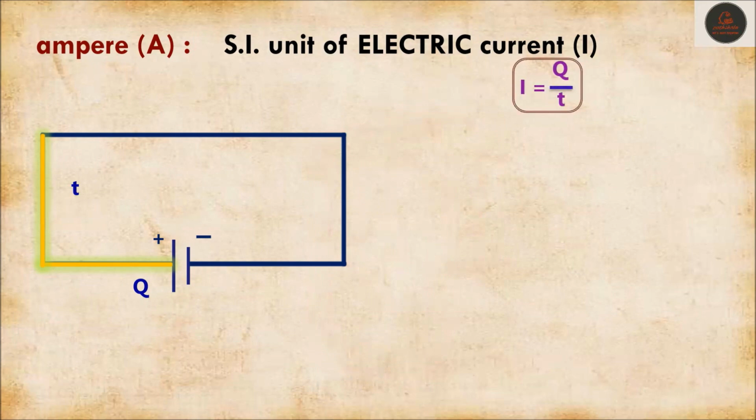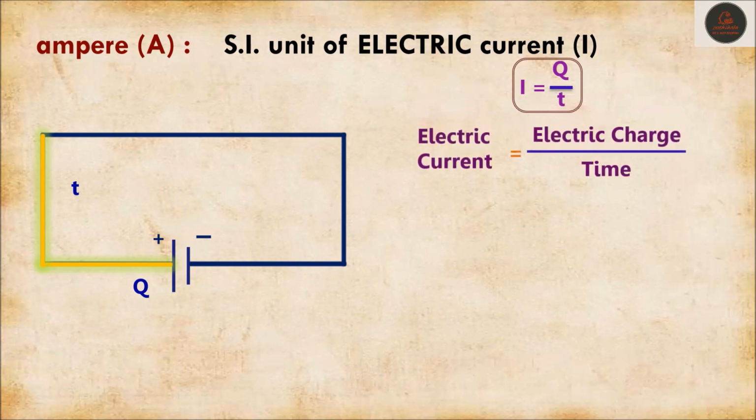So electric current I is equal to Q upon T, where Q is electric charge and T is time. So electric current is equal to electric charge upon time.